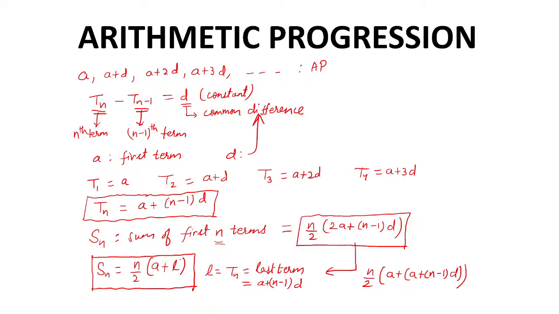So it is n by 2 times a plus l only, where l is the last term. And since we are talking about the sum of n terms, that last term is the nth term, which is a plus n minus 1 d. Yeah. So let's keep rolling. I'll give you a few seconds to ensure that you have noted these formulae, because what lies ahead would be based on these formulae.